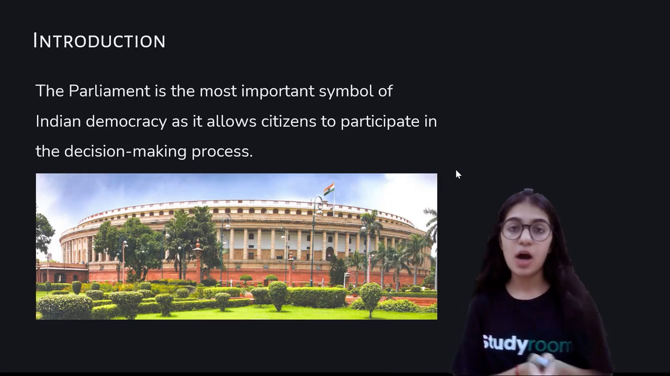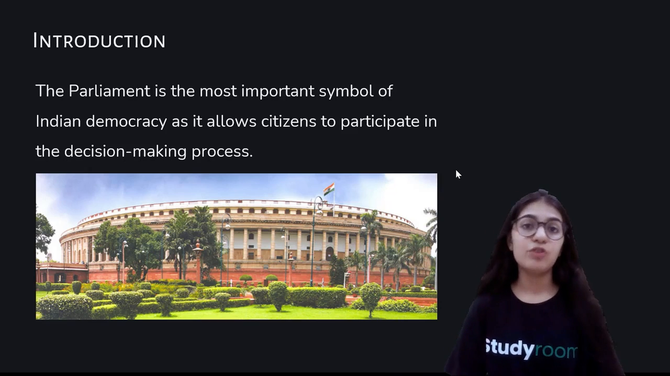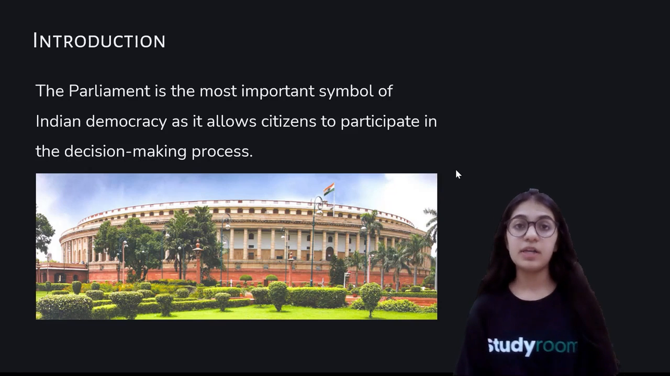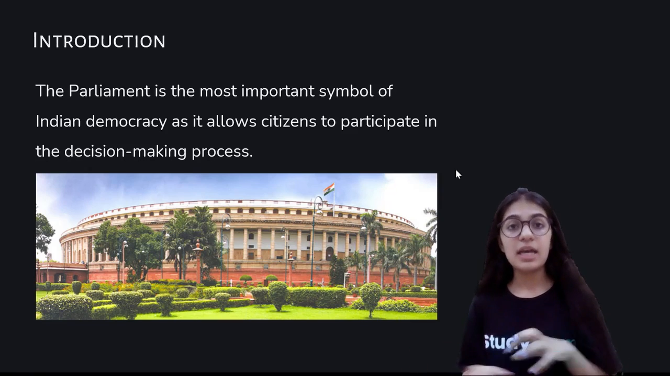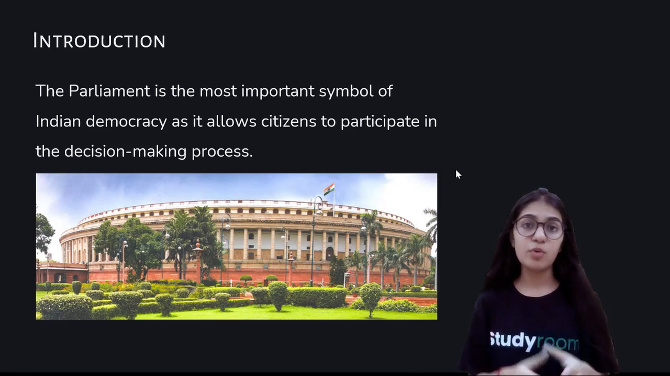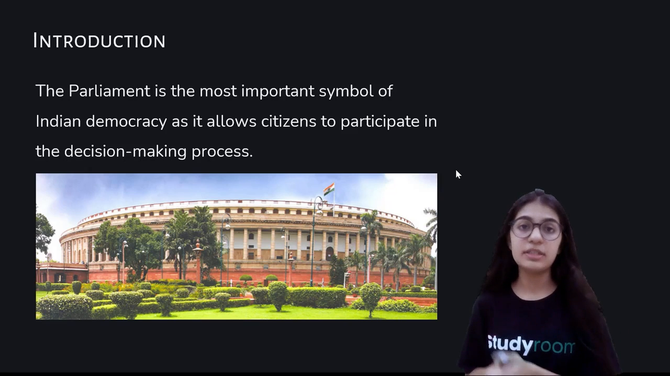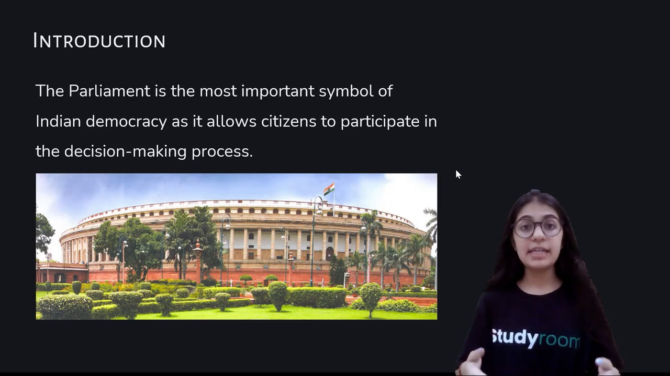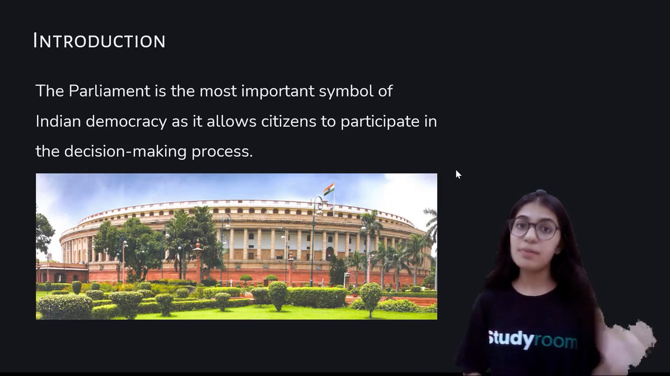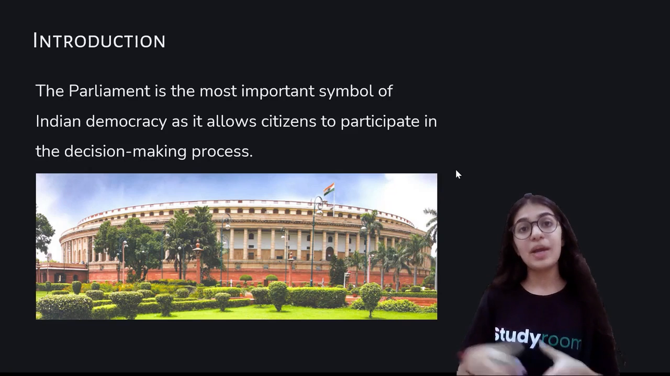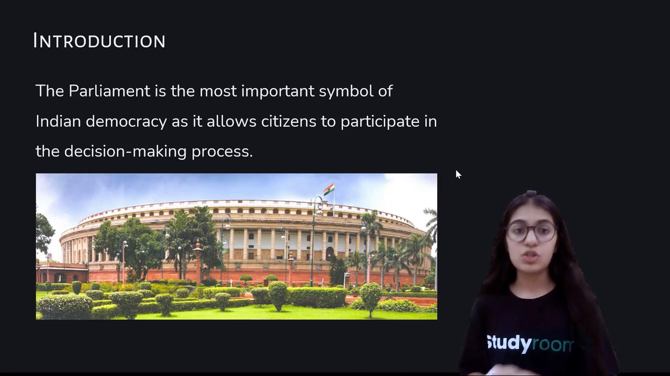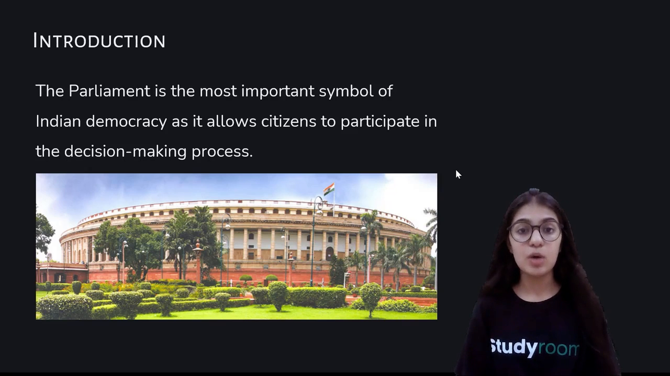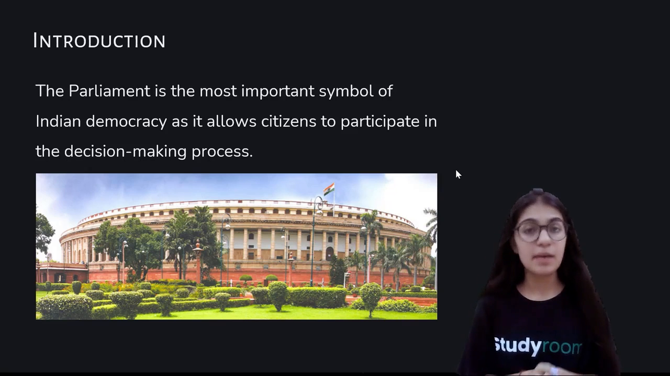are also involved. How? Citizens are indirectly involved in the decision making process of the law making of the country, because the representatives who are making the laws are chosen by the citizens. So the citizens are also indirectly involved in the decision making, but the elected representatives are directly involved in the decision making. So we could say that Indian democracy allows citizens to participate in the decision making process.